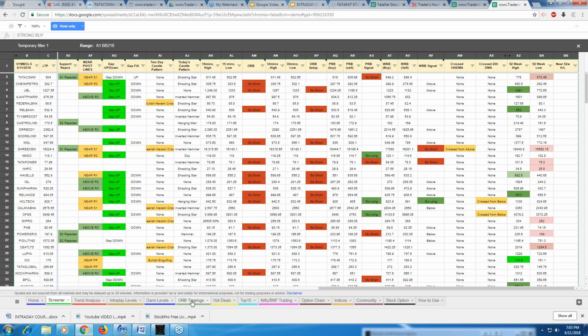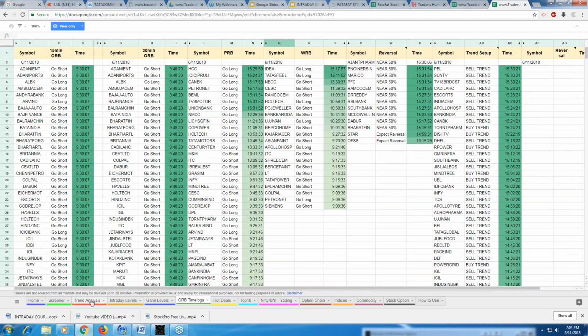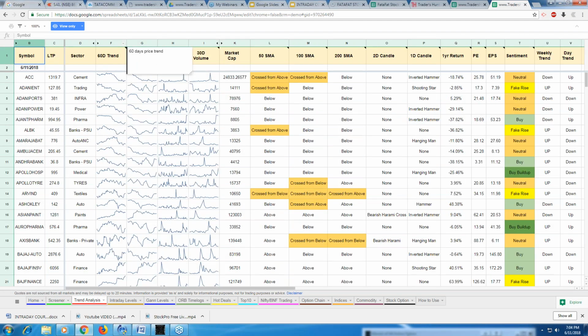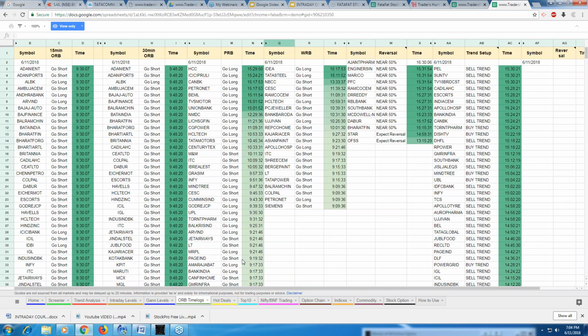You can come to the trend analysis also. For each of the stocks you can see some went up, some went down. This is basically the 60-day trend. I don't think we need all this. There's the 30-day price trend, then you have the volumes, everything, right? I'm not using this. What I need is this ORB log, right?